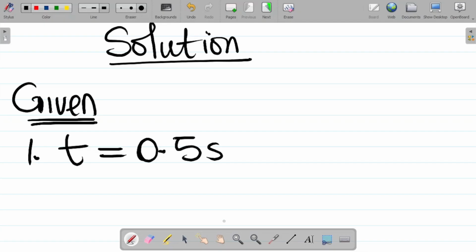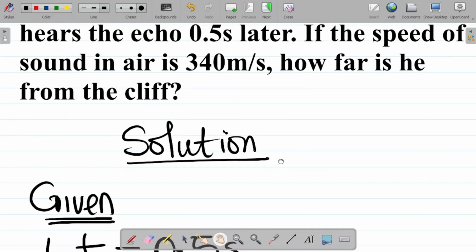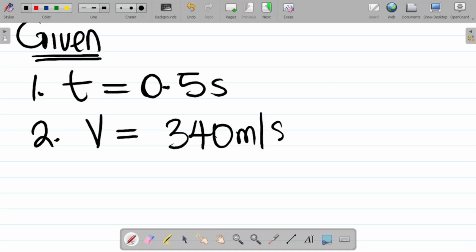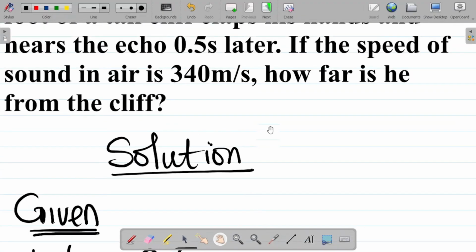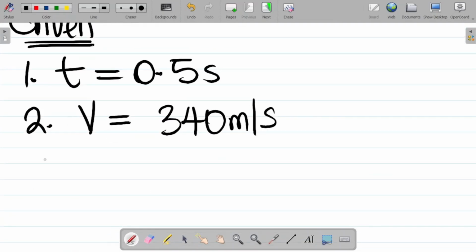What else? They said the speed of sound in air is 340 meters per second, well, that's a constant. So we already know that v, the velocity of sound in air, is 340 meters per second. Now they're asking how far is he from the cliff? You're looking for distance. Number three, distance d is equal to unknown.